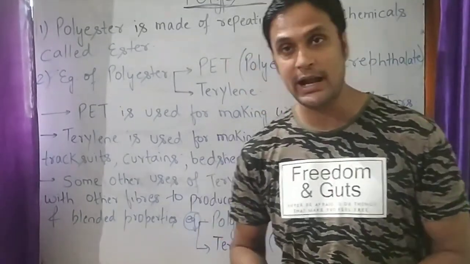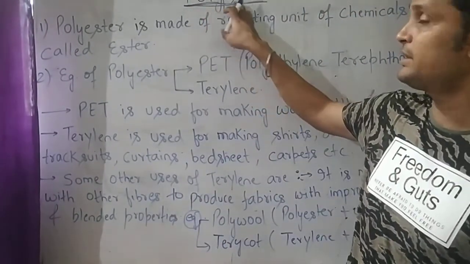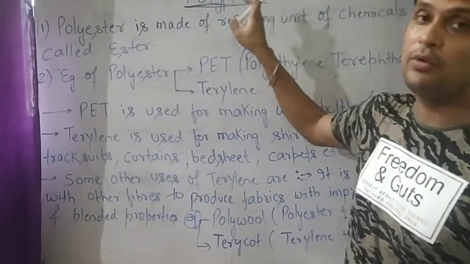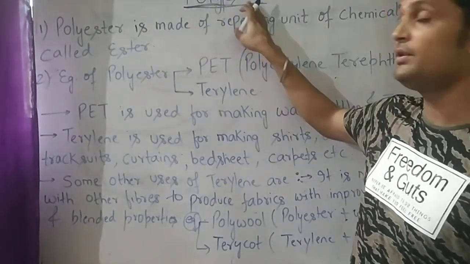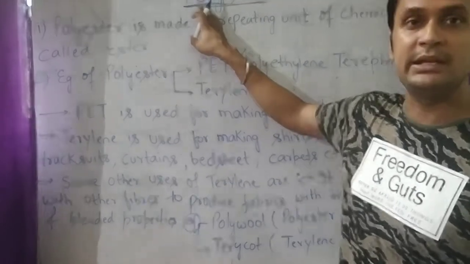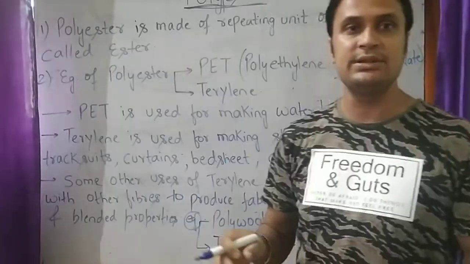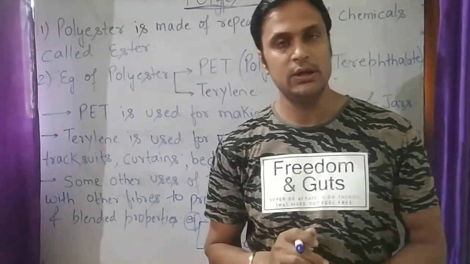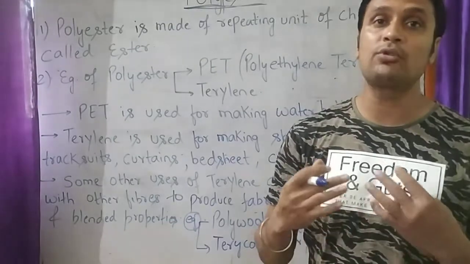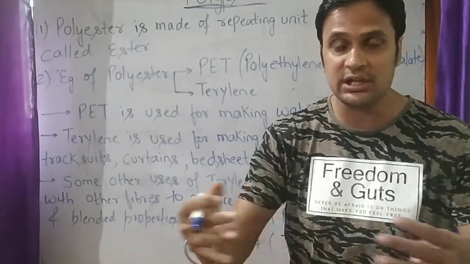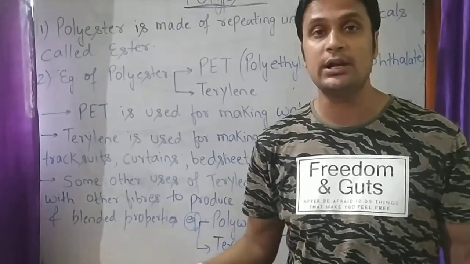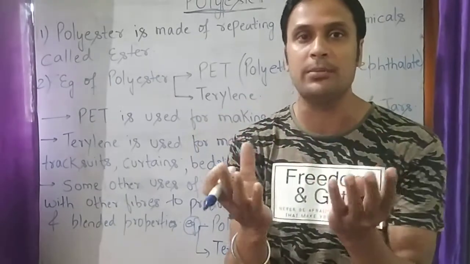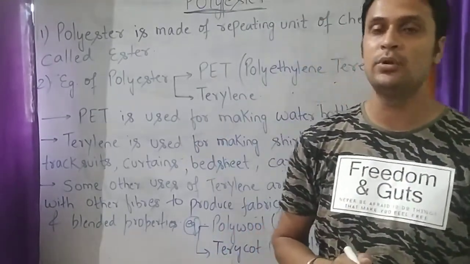Now student, we will understand about polyester. Polyester is made up of two words. One is poly and another one is ester. So we will understand what is meant by poly and what is ester. Poly means many and ester means chemical compound having fruit like smell. So student, when 100,000 of ester combine with each other, then a new type of polymer is formed, and such kind of polymer is known as polyester.